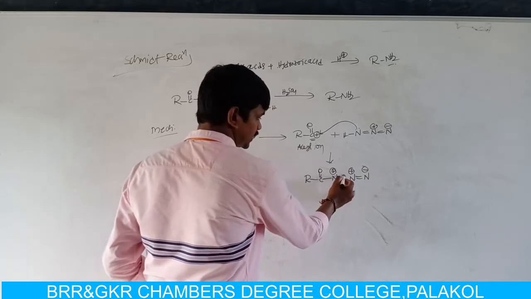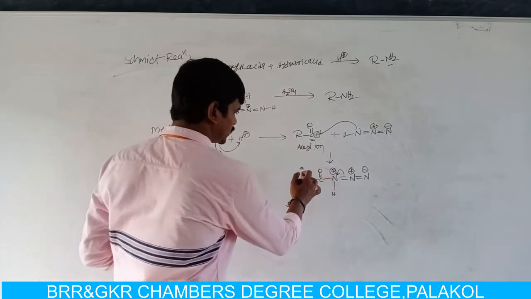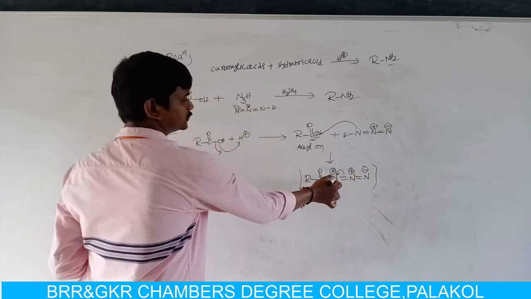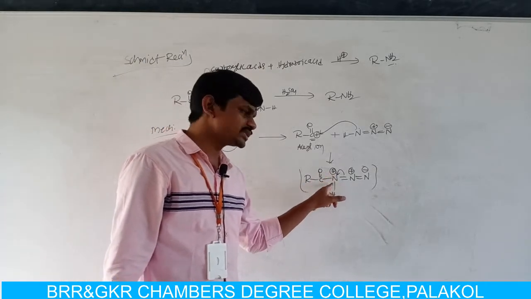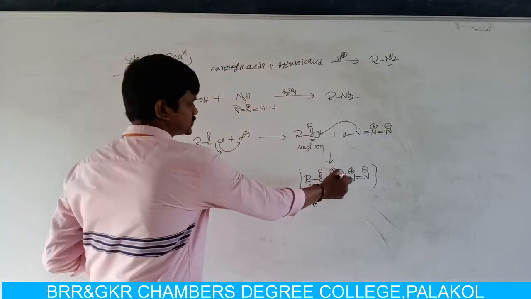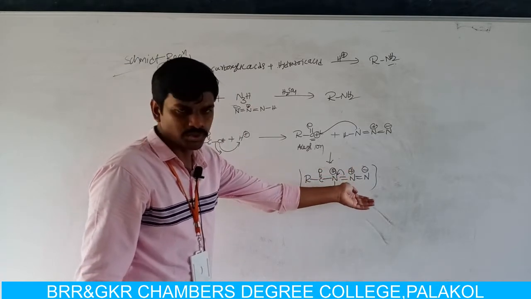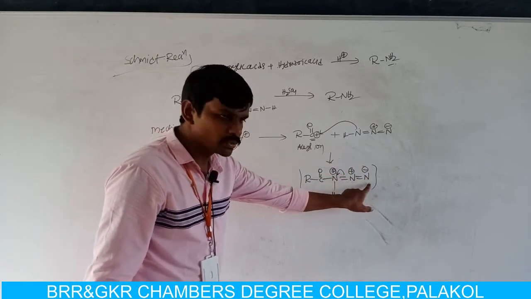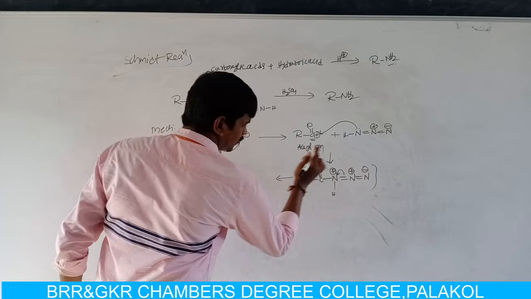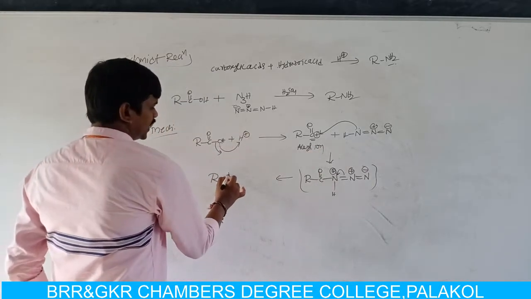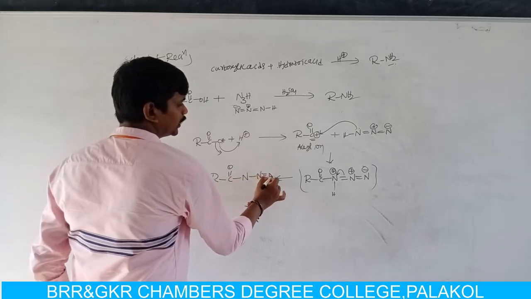Now the adjacent double bond is migrated towards the nitrogen atom. Now the double bond is migrated towards the double bond. This nitrogen gets a negative charge. The same nitrogen atom carrying a positive charge now gets a negative charge, so it is neutralized. Now this nitrogen, having already one positive charge, gets a second positive charge. Now one positive charge and one negative charge combine to produce a triple bond between this nitrogen and this nitrogen atom, or C double bonded O, N single bond N triple bond N.